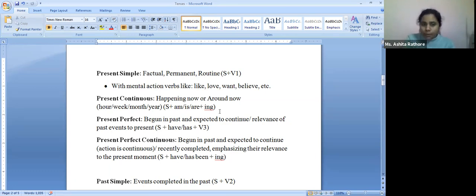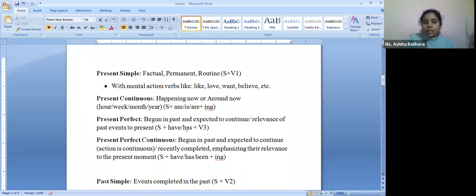Next, we have present perfect. Now, again, it began in the past, expected to continue. We have or has as our auxiliary verbs here. And the third verb form, that is the past participle, will be used. Next, we come on to present perfect continuous.